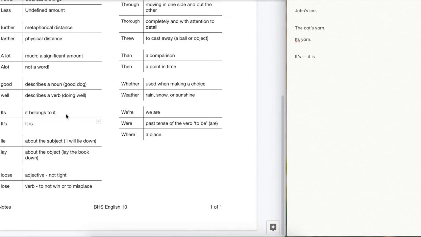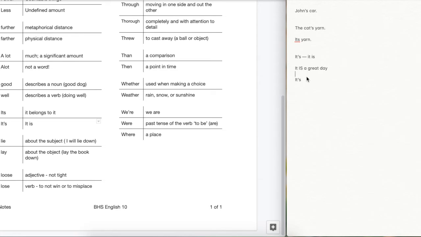Okay, so let's do an example. Maybe it's a great day to be a miner. Okay, in that case, we are really saying it is. Okay, it is a great day to be a miner. And in which case, then, we're making the contraction, so we need an apostrophe s.